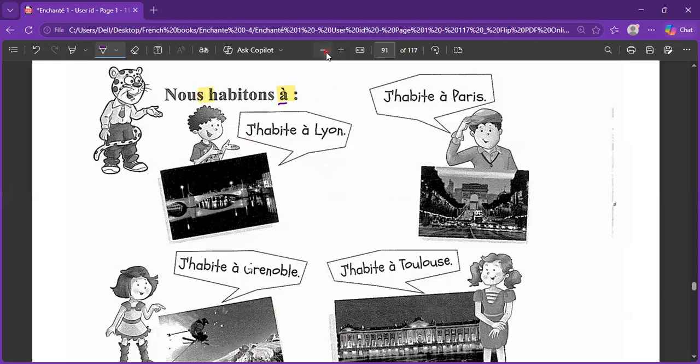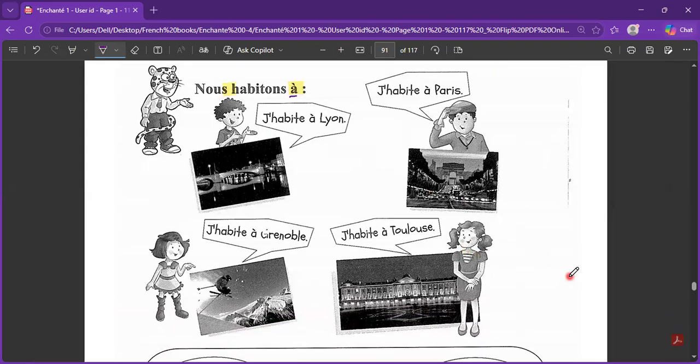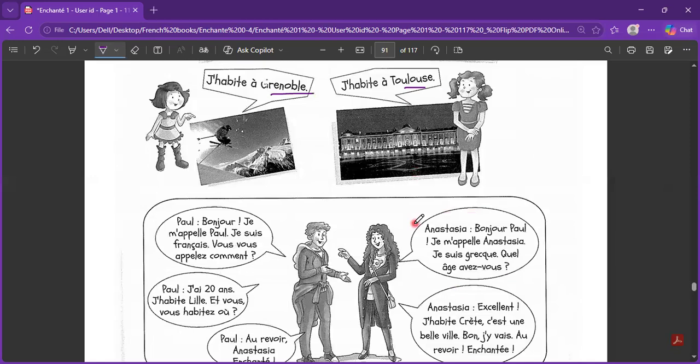Because if you are learning French, you should immerse yourself in the culture as well. These are the four main cities of France. It is not just Paris. So every time you don't have to give information about Paris, you can also use the word Lyon, which is a city again. J'habite à Lyon. I live in Lyon. J'habite à Paris. I live in Paris. J'habite à Grenoble. That is Grenoble only. I live in Grenoble. J'habite à Toulouse. That is Toulouse. It's again a city of France. These are four famous cities of France that you can take the name.